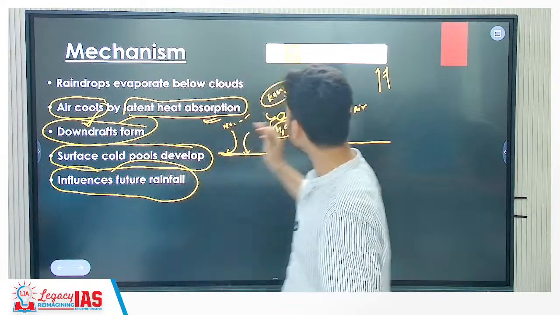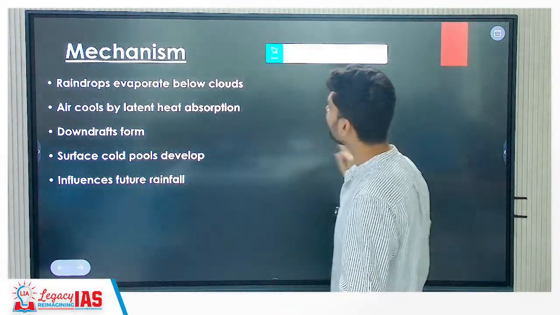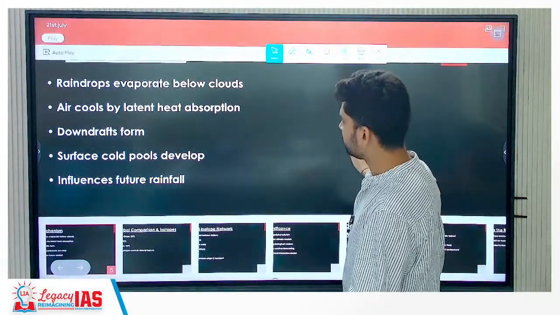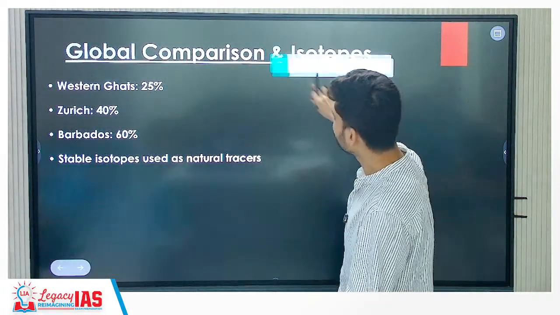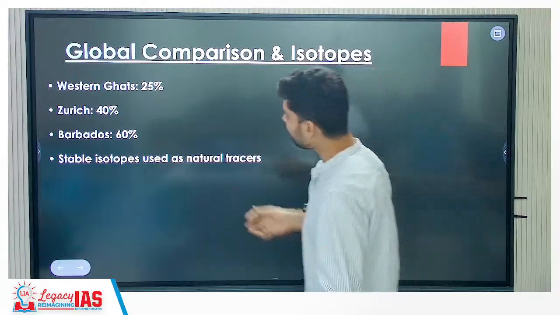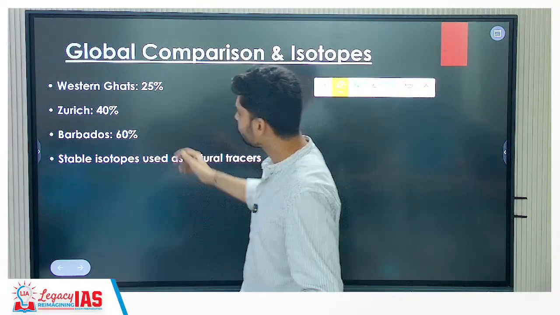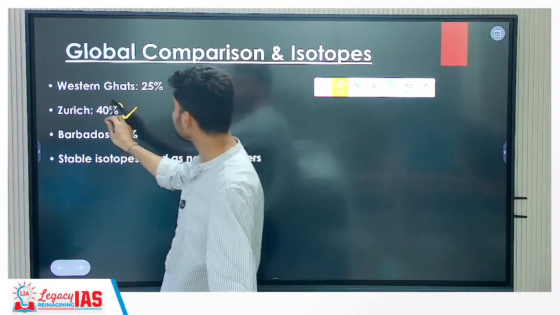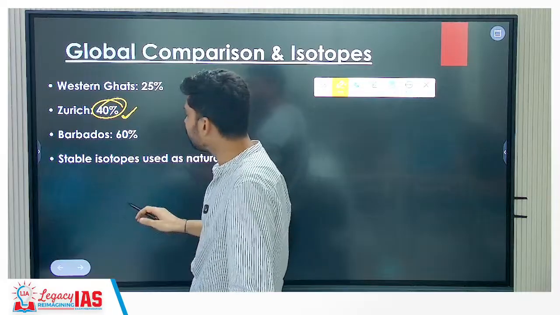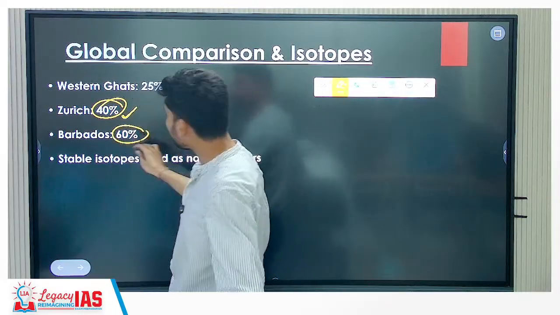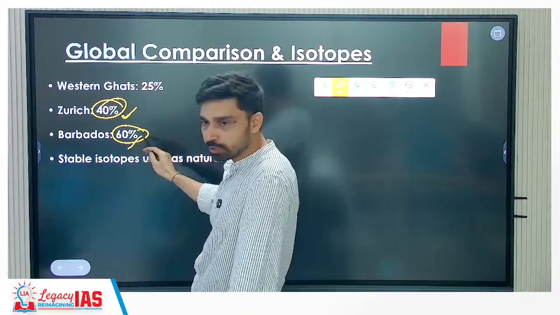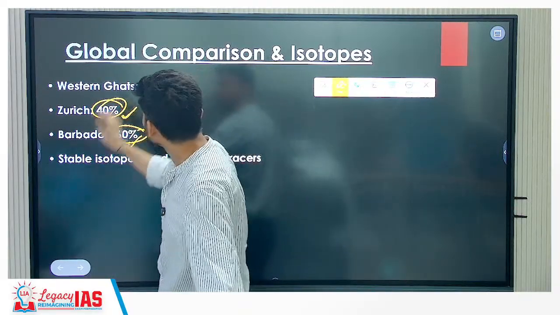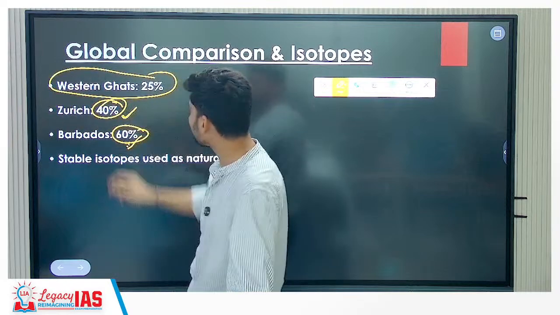So what can we say? If a question is asked, will evaporation of raindrops reduce or increase rainfall in the future? Reduce rainfall. And this is not only India, everywhere we have this kind of phenomenon. IITM has compared a few cities, like Zurich in Switzerland. What is the evaporation rate? 40%. Or the Barbados Islands in the Caribbean region. What is the evaporation rate? 60%. Why? Because of more temperature, that is why more evaporation. Compared to that, in the Western Ghats, only a 25% evaporation rate.